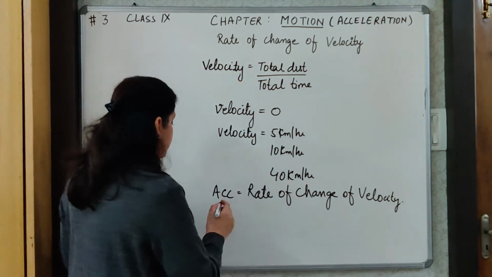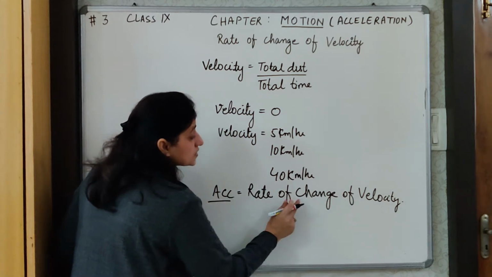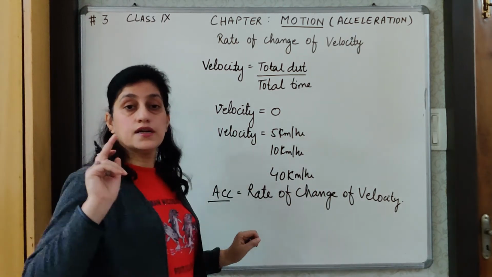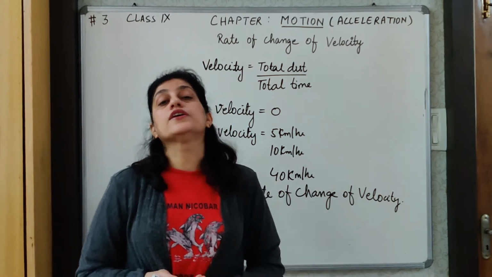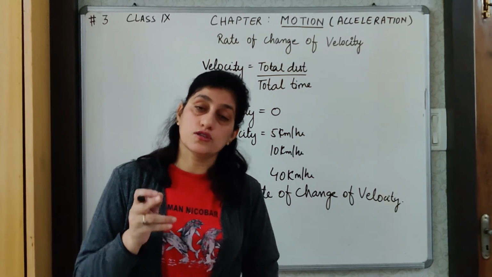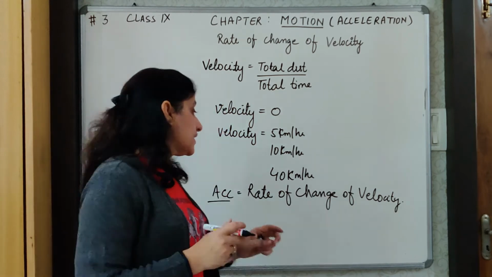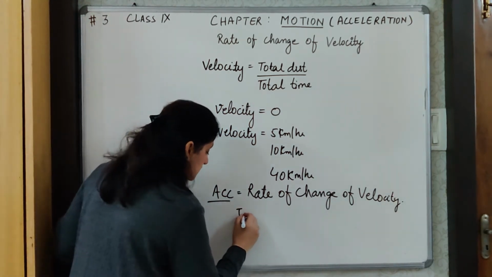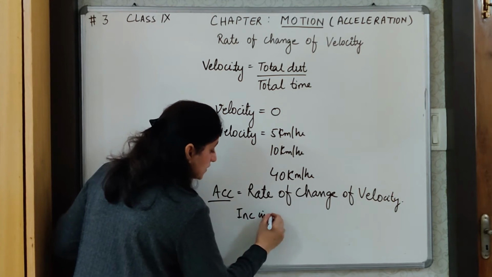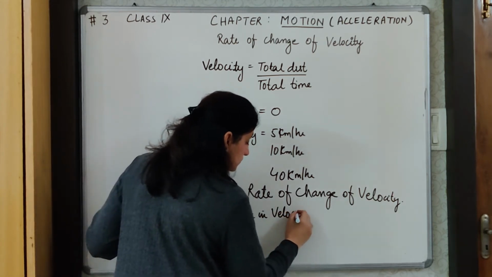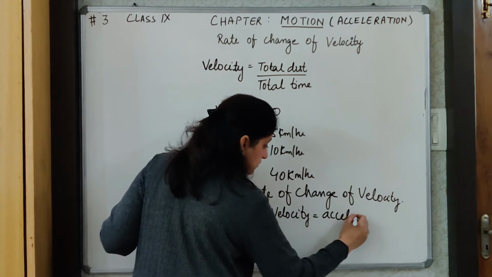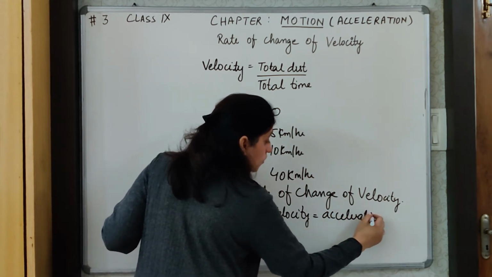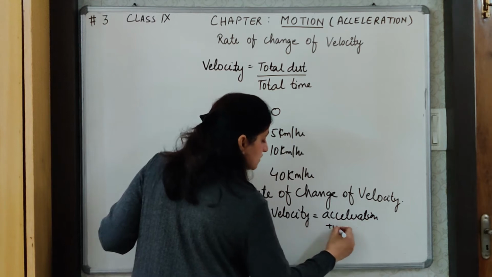But mind that I have written acceleration is the rate of change of velocity. This will include the increase in velocity also, and this will include the decrease in velocity also. When there is an increase in velocity, it is simply termed as acceleration, or we can say positive acceleration.